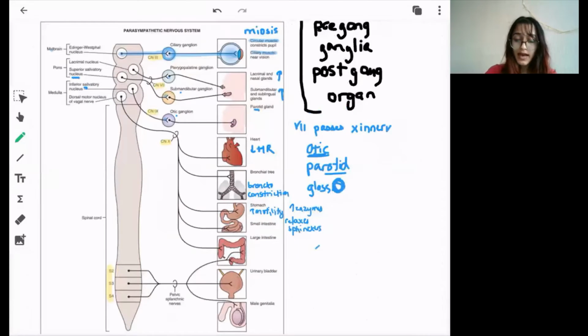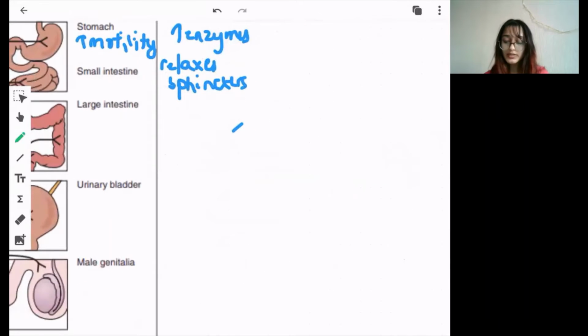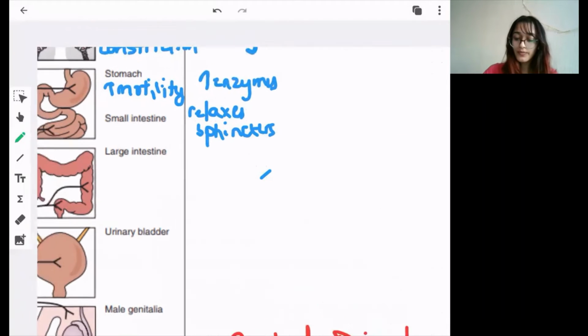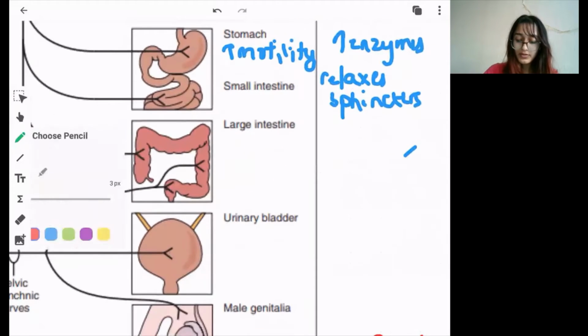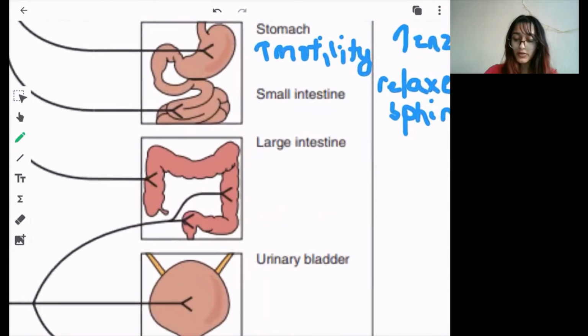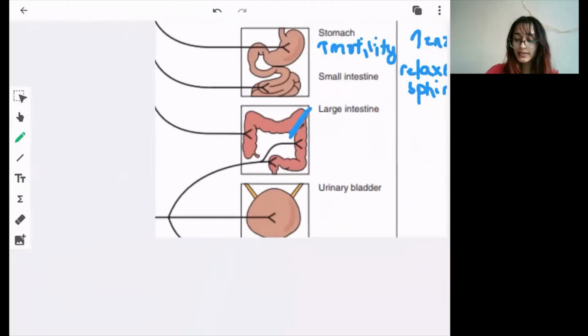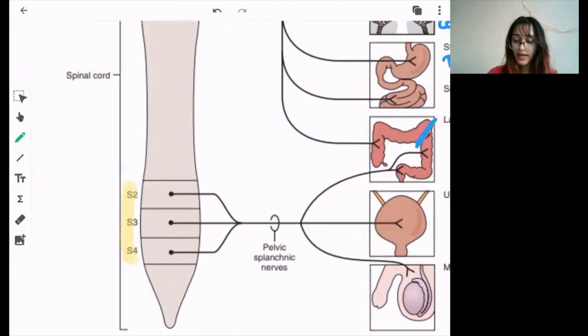parasympathetic nervous system, and you can remember all these symptoms by just two words: the function of parasympathetic nervous system is rest and digest. So obviously to digest, the secretion of enzymes should be increased, the sphincter should be relaxed, and the motility should be increased. And when it comes to the large intestine, the vagus nerve only supplies up to the transverse colon, because the descending and the sigmoid colon are supplied by these nerves.